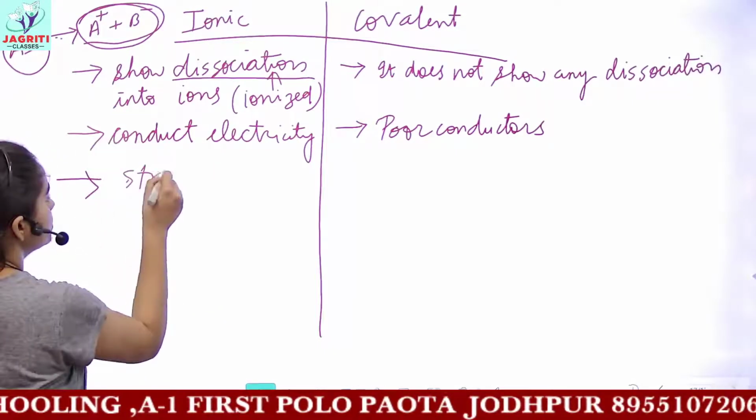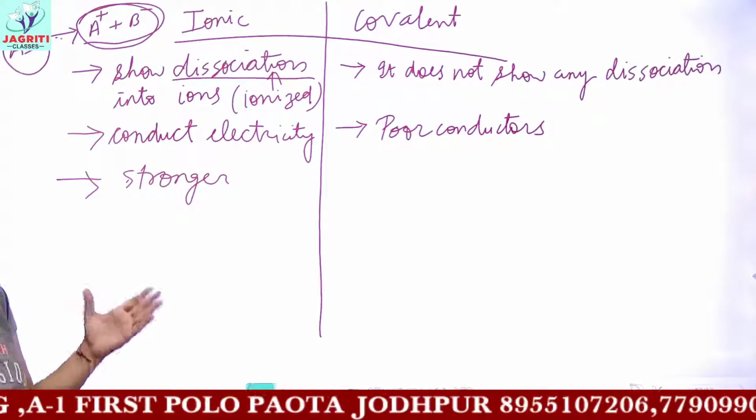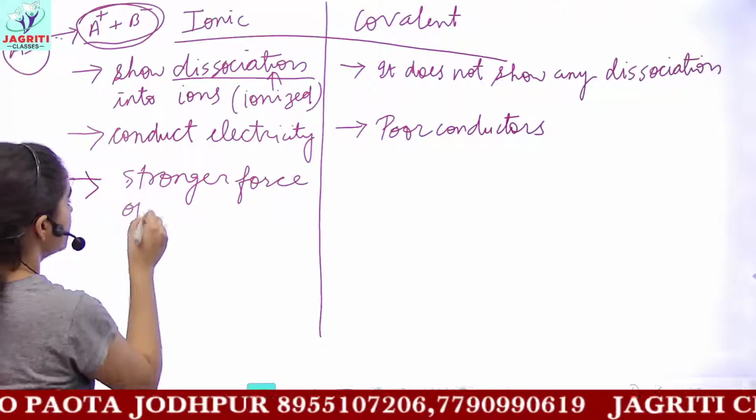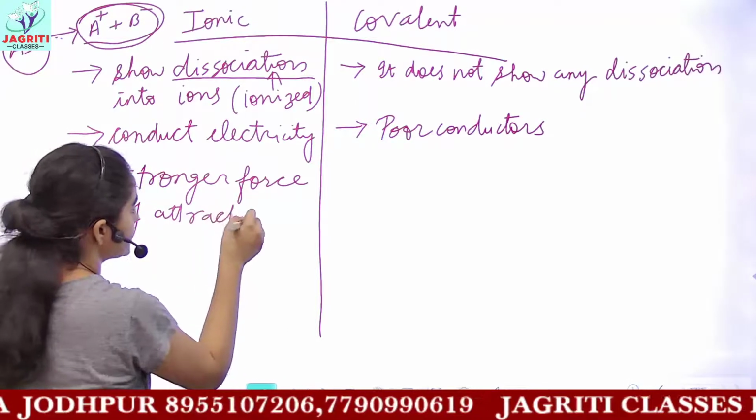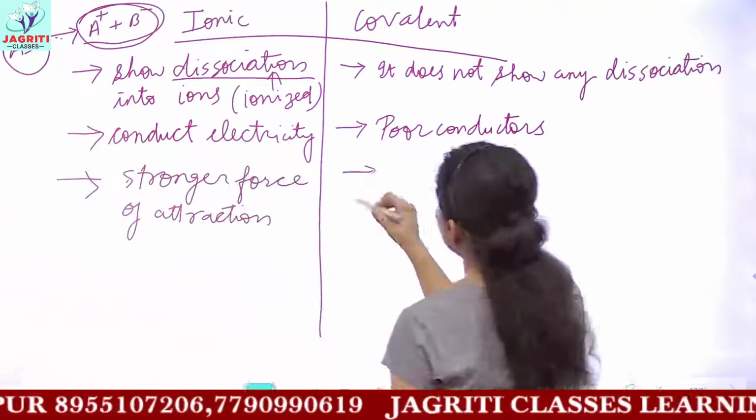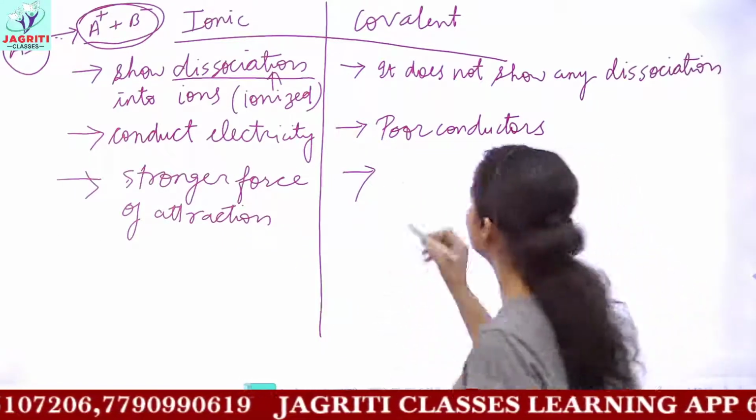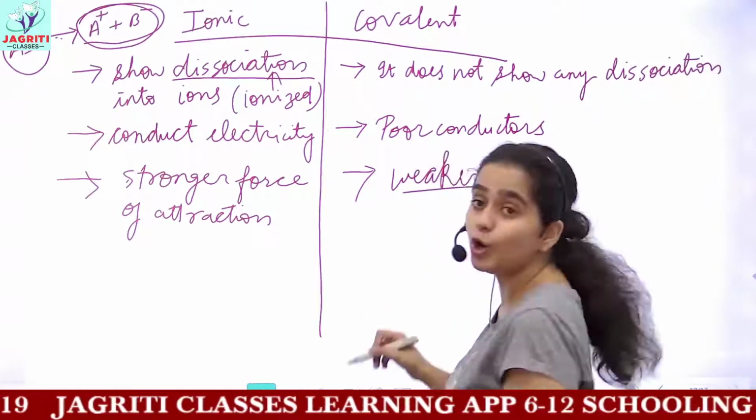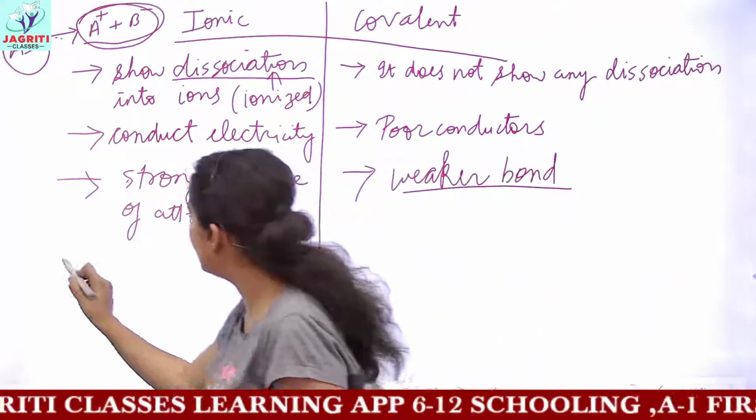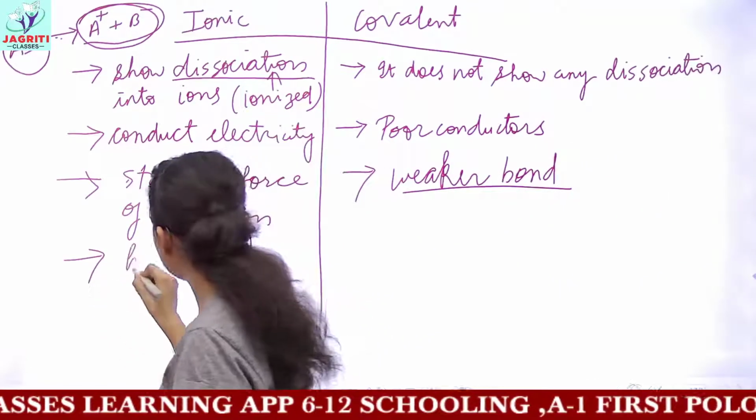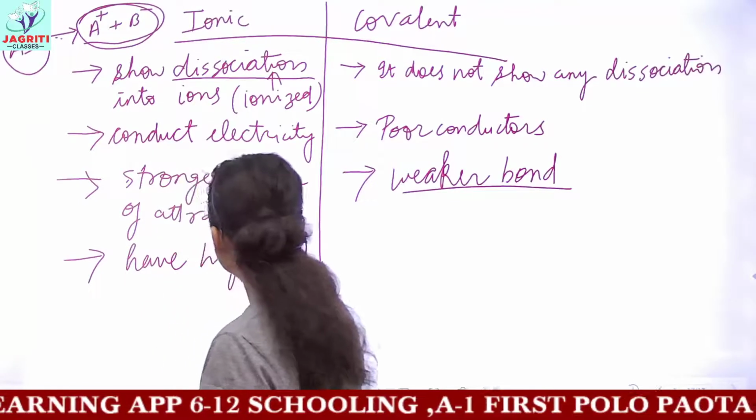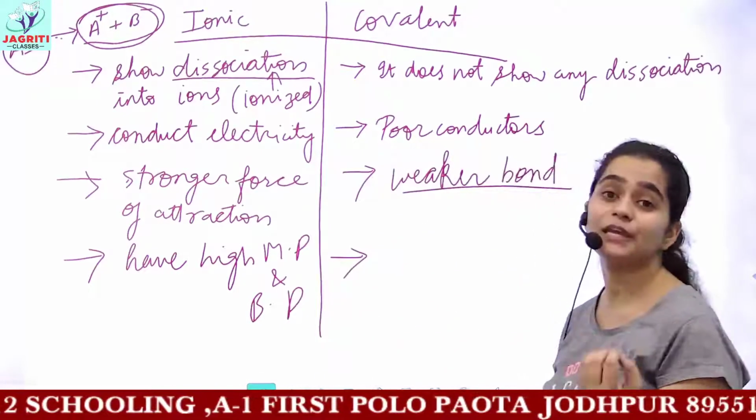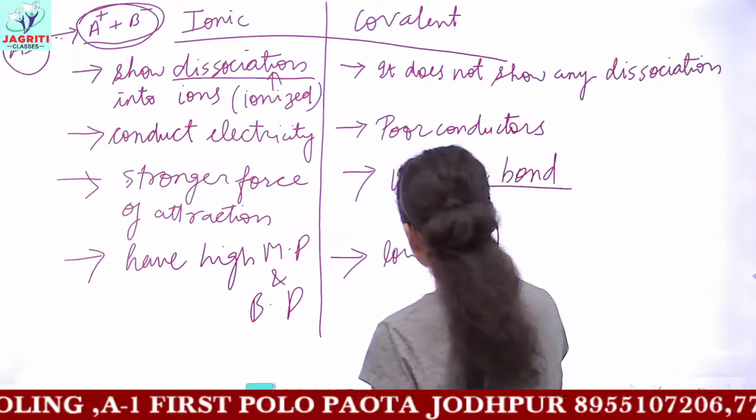Ionic bond is a stronger bond. That is, ionic compounds possess stronger forces of attraction between their ions, while a covalent bond, which is formed by mutual sharing of electrons, is comparatively weaker than an ionic bond. Then ionic compounds have high melting points and boiling points, while covalent compounds have significantly lower melting and boiling points.